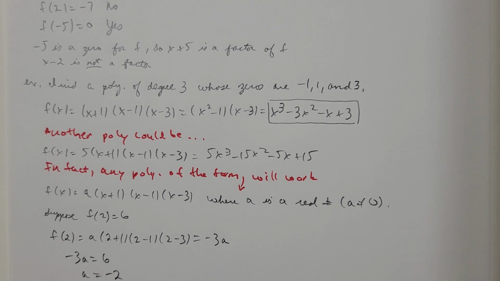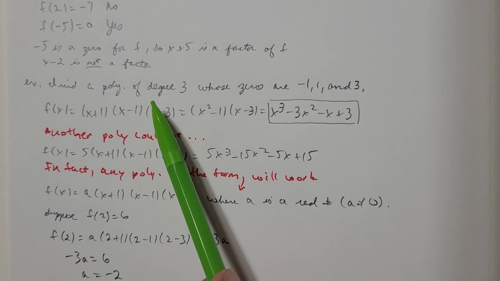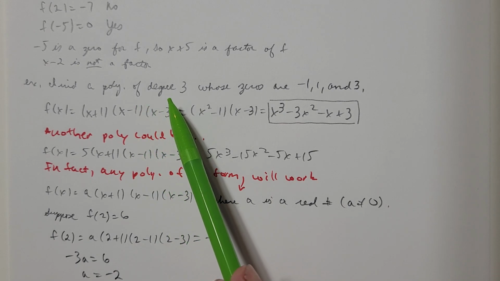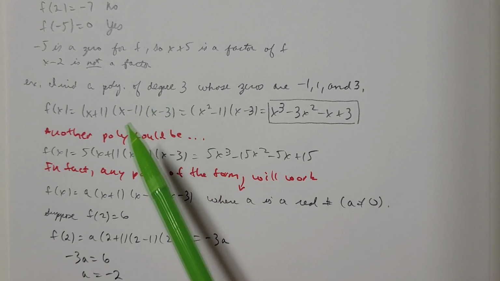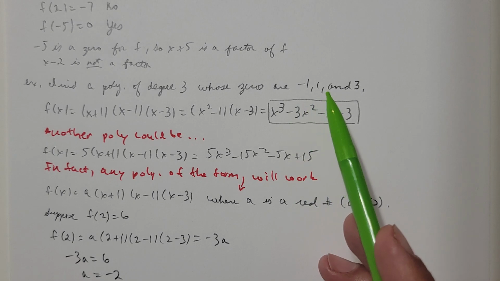The first thing is that every single coefficient has to be a real number, and every single power of x has to be a whole number. I want to find a degree 3 polynomial. The degree is always the highest power of x that appears.